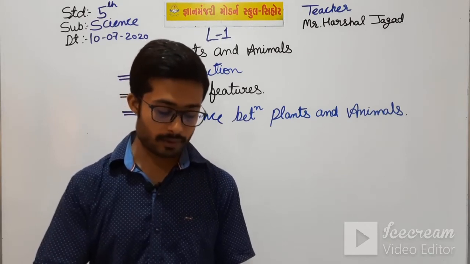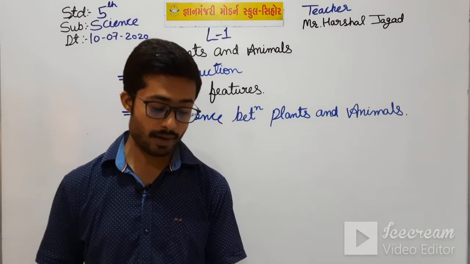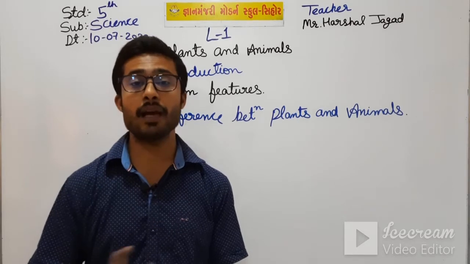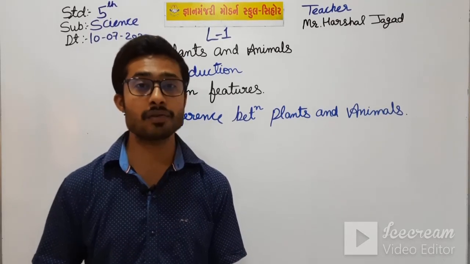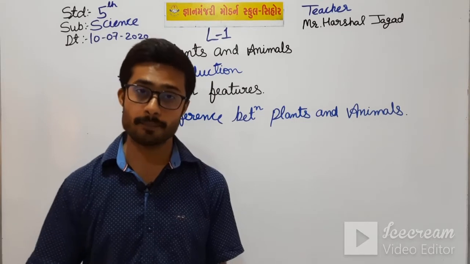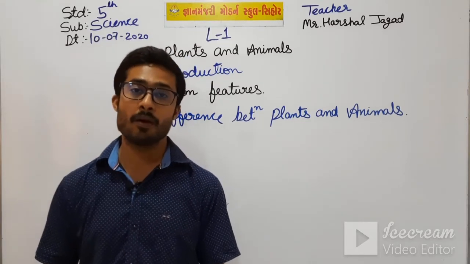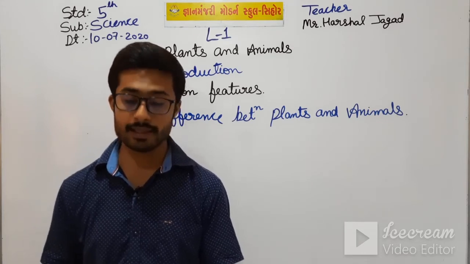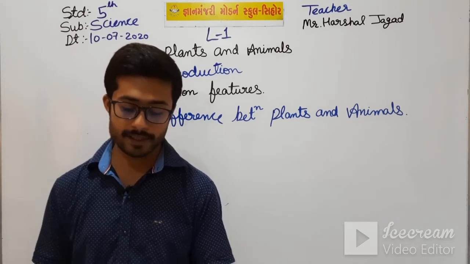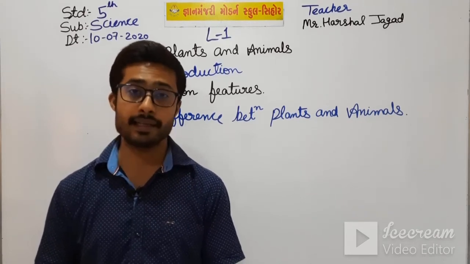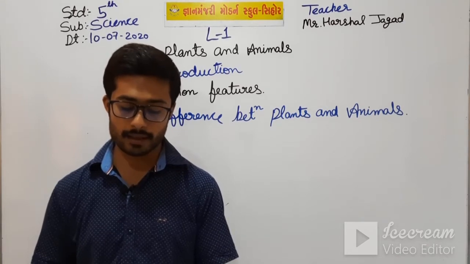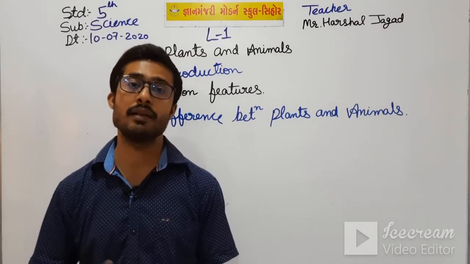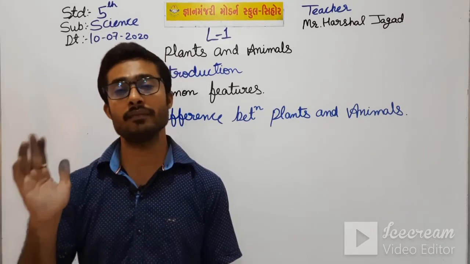Fourth, plants do not have sense organs, but they feel and respond to certain stimuli. Means they don't have any sense organ, but still they feel and respond to certain stimuli. Okay students, animals have sense organs that help them to see, hear, feel, taste, smell. They respond very quickly to stimuli, as the plant doesn't have sense organs, so they respond only to some stimuli.